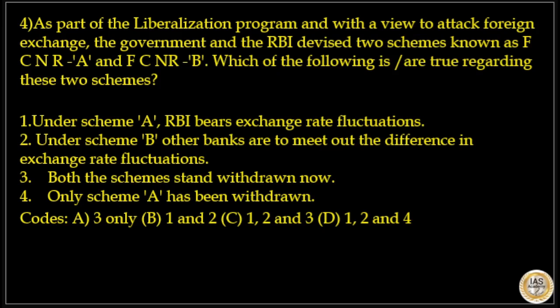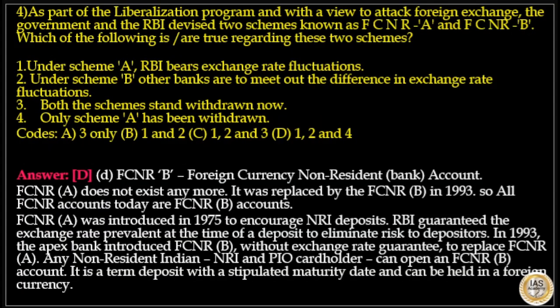That is true. Statement number 2, under scheme B, other banks are to meet the difference in exchange rate fluctuations. That is also true. Statement number 3, both the schemes stand withdrawn now. That is false. Statement number 4, only scheme A has been withdrawn. That is also true. So, answer to this question is option D, 1, 2 and 4 are correct.